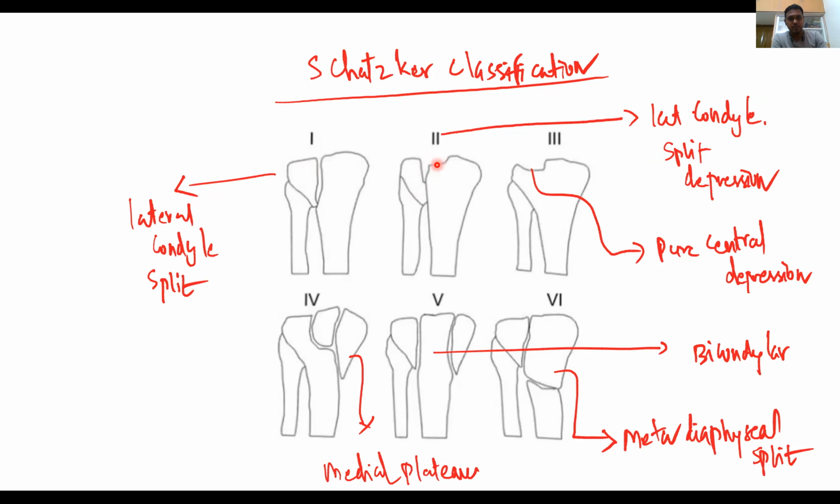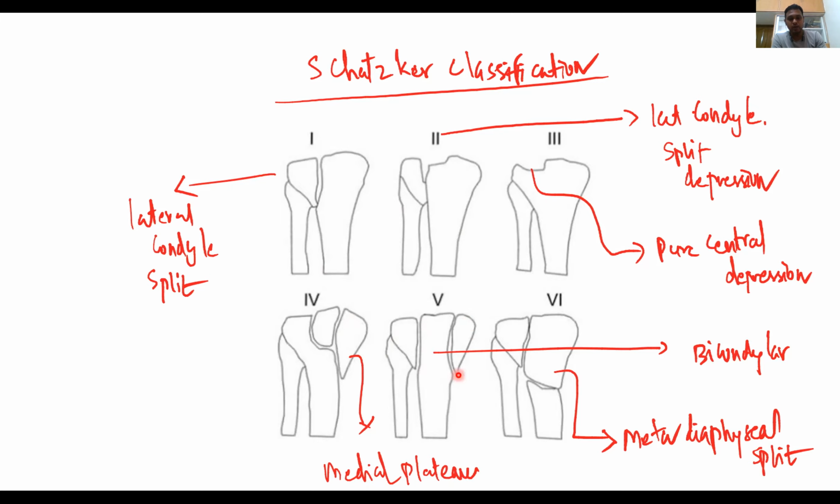The third type is pure central depression. The fourth type is medial tibial plateau split. So lateral condyle split, split depression, pure central depression, followed by medial condyle plateau, followed by bicondylar.